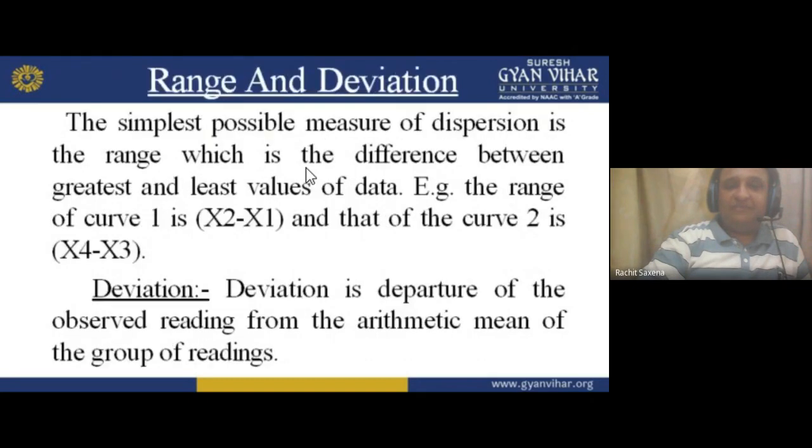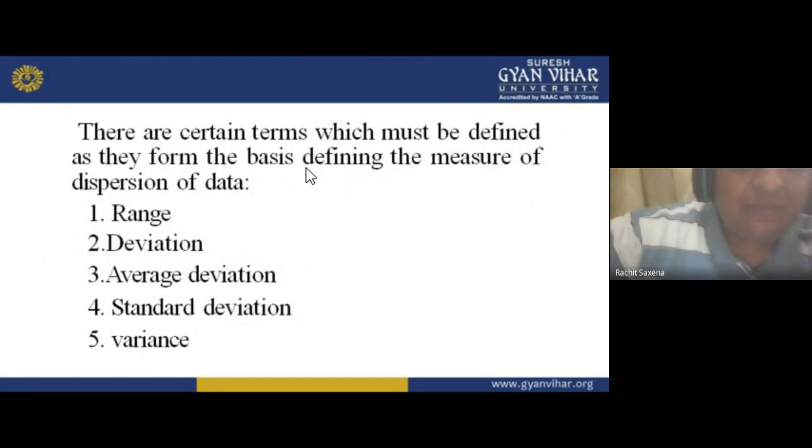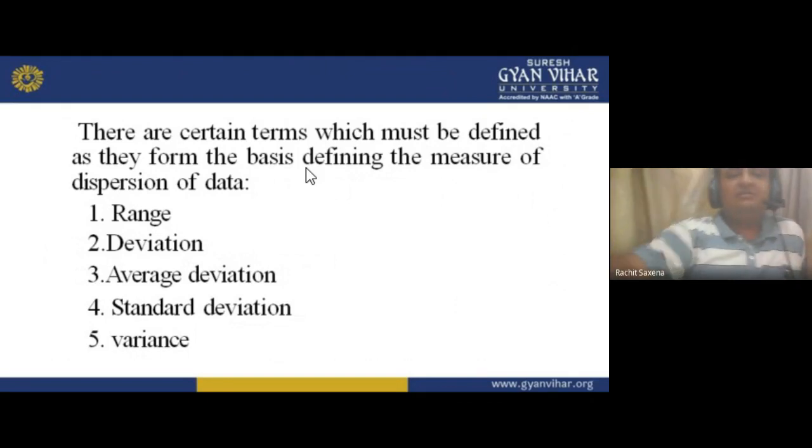So we have five categories. The first is range. It is the limits from which we start and at which point we end. The starting point is the starting limit, and the point at which we end is the ending point. So that starting and ending is what we call the range. We can also call it limit or range. For example, if it starts from 0 to 5, then 5 minus 0 is your range.